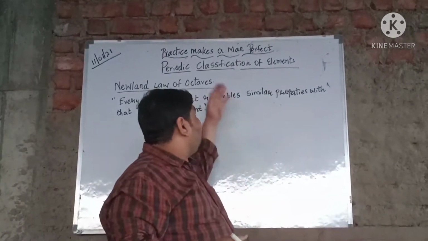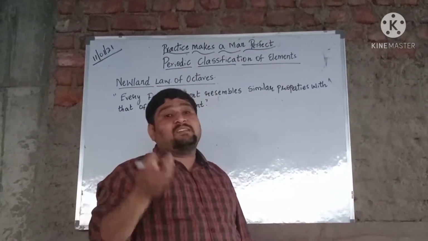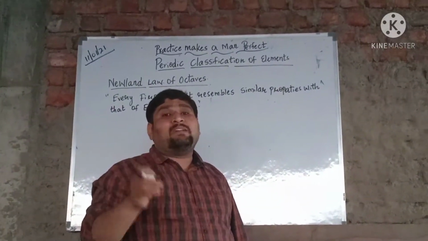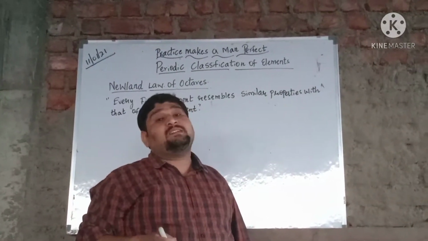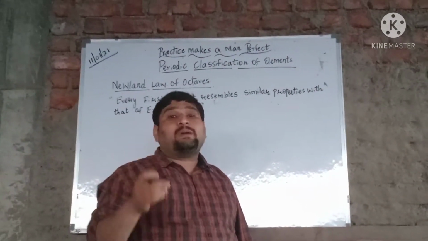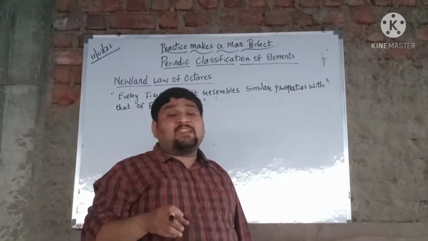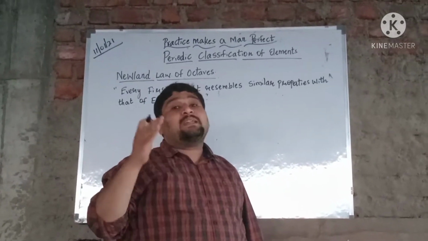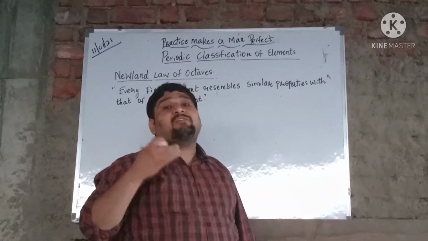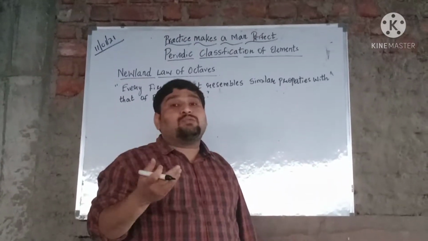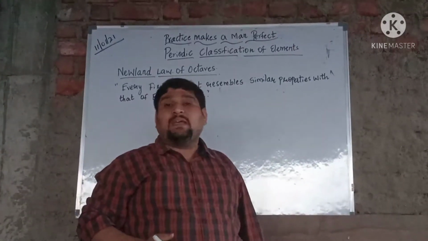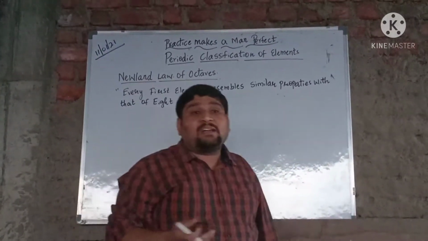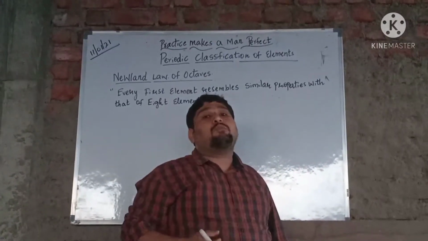In the same way, when you come to chemistry, as we know, there are 118 existing elements. Out of those 118 elements, it's difficult for us to memorize and remember each and every property. So in such cases, we classify those elements as per their properties. Different scientists came forward to explain the need for classifying elements. The first one was Dobereiner's triads, where he started to explain the elements when arranged in the form of a triad.